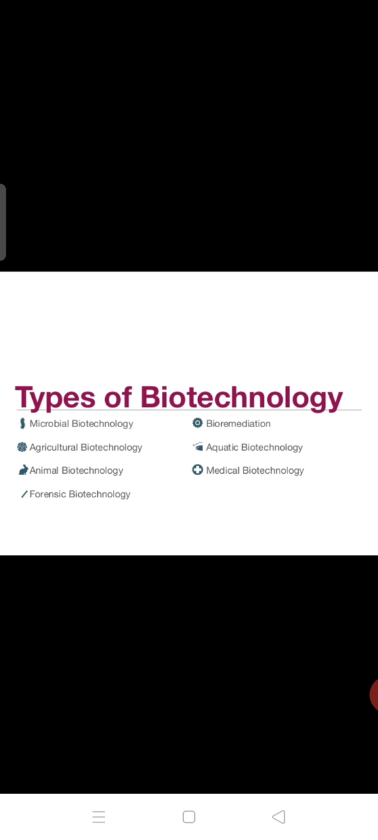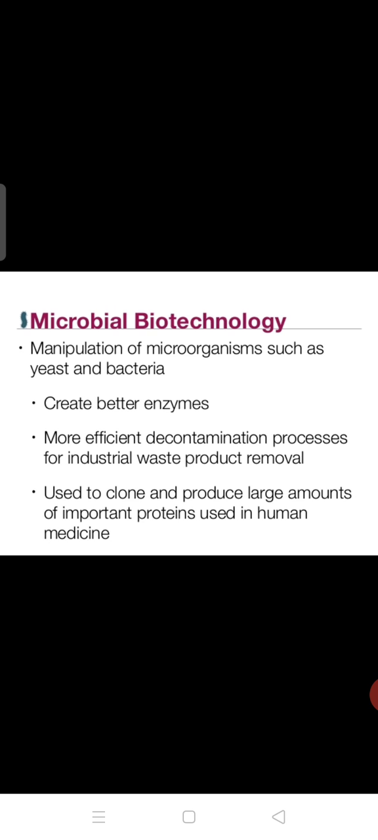So, types of biotech. Which are the different types of biotechnology? The first one is microbial biotechnology, then agricultural biotechnology, animal biotechnology, forensic, bioremediation, aquatic, and medical biotechnology. These different fields or types come under biotechnology. Okay, so first we shall see microbial biotechnology.